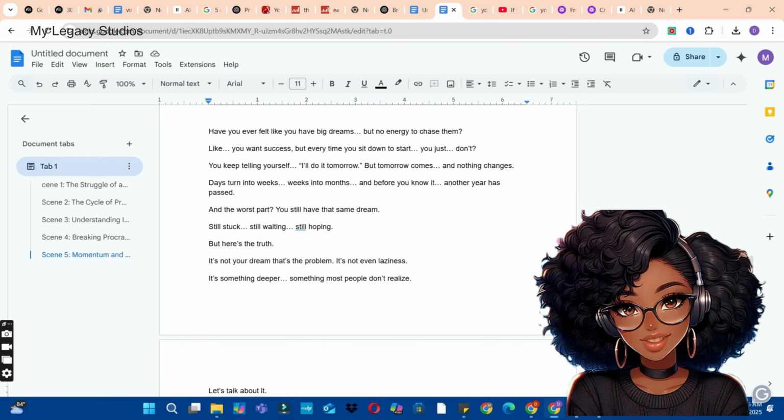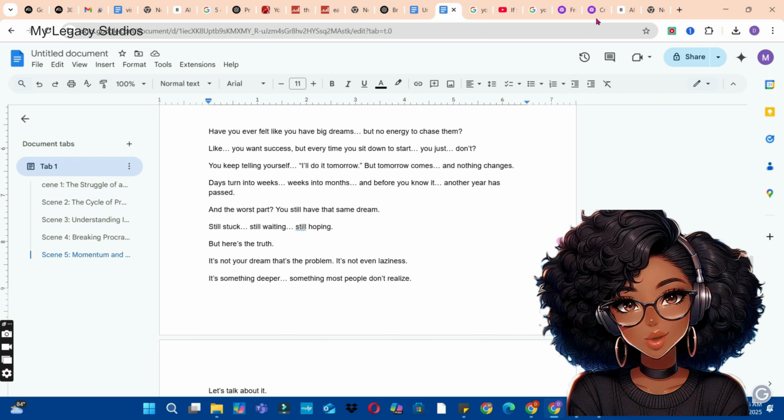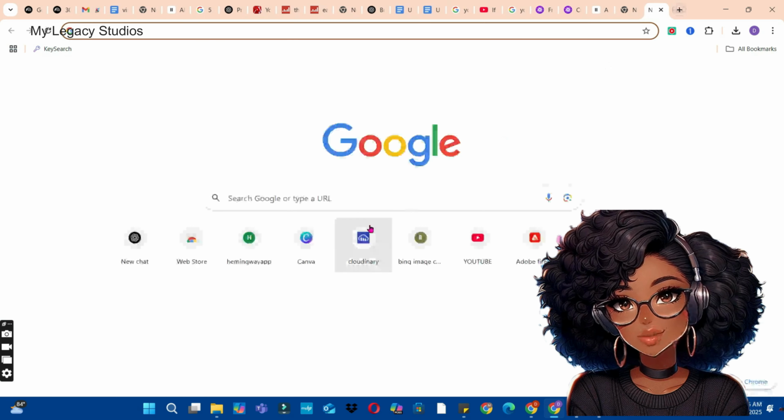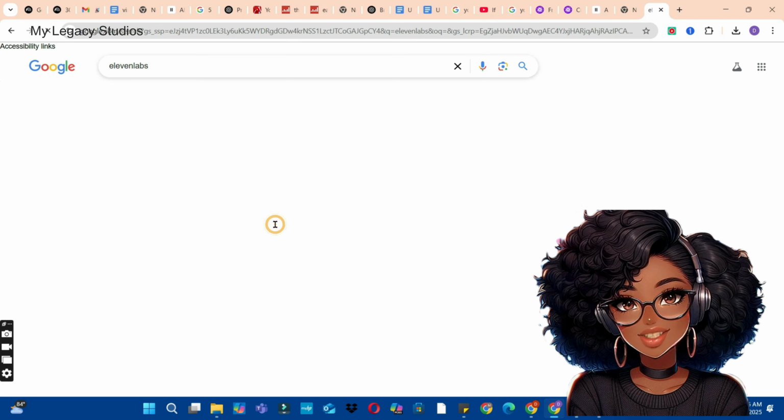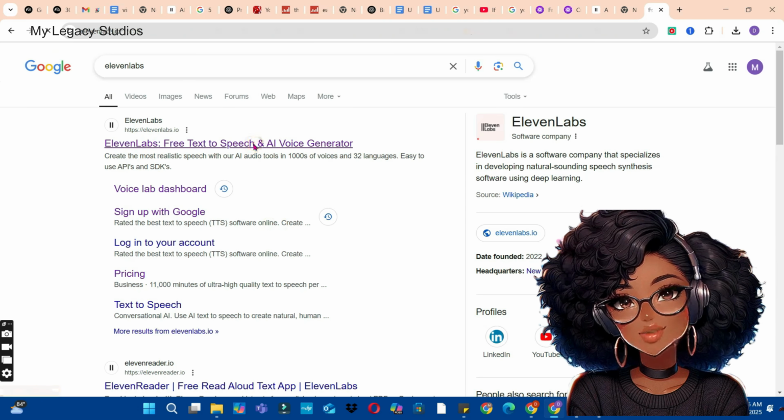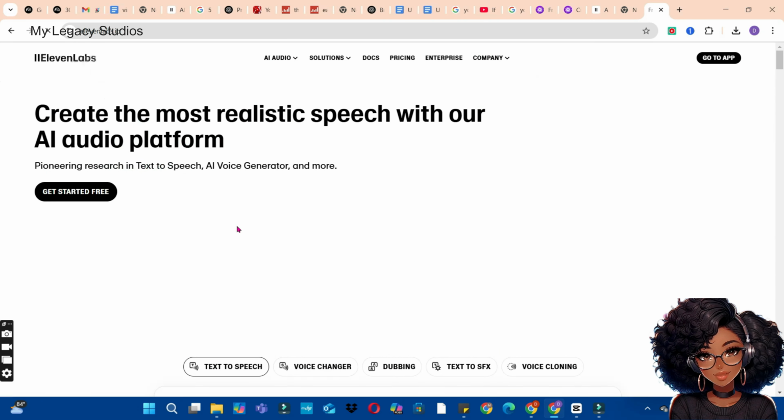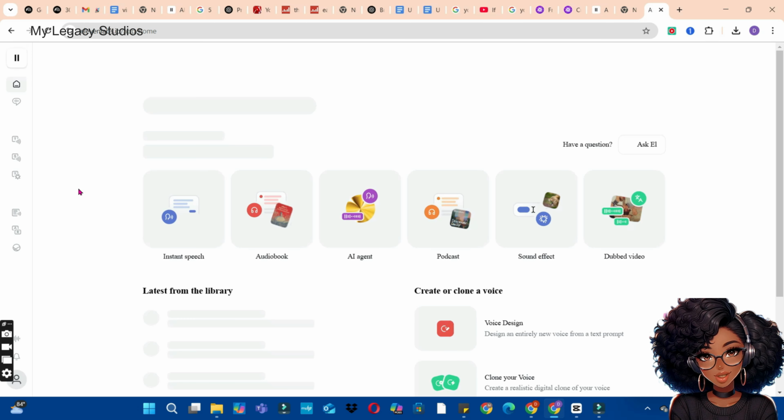Next is to copy the script and start generating our voiceover. To generate our voiceover, we are going to use ElevenLabs to do that. So head over to your browser and type ElevenLabs in the search. Click on the first link. Now register if you do not have an account and sign in if you already have an existing account.